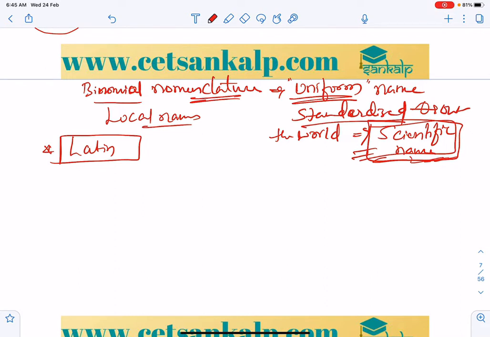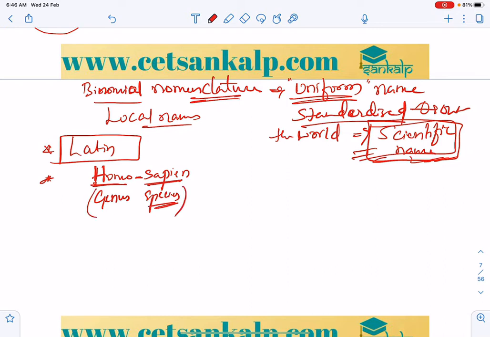These scientific names are always derived from Latinized forms. If you consider Homo sapiens, one word gap should be there, and genus and species should be underlined separately. The first letter of the genus should be capital, and the species should be in small letters.